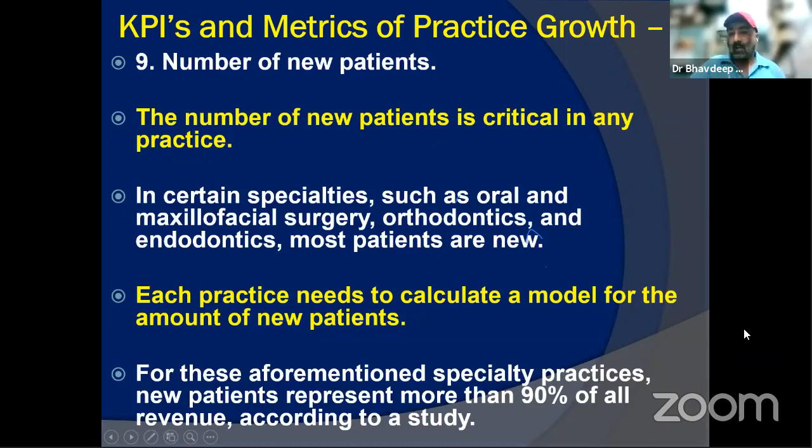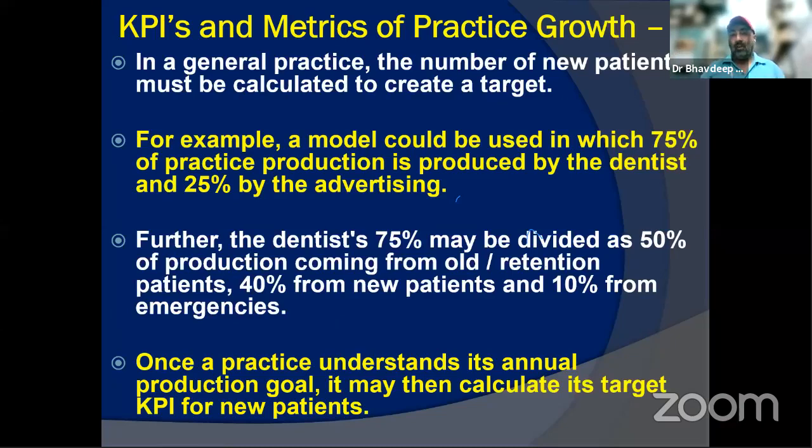Then the number of new patients, which is again a very critical parameter in any practice. There are some specialties like oral surgery, ortho, endo, where people get almost new patients every day. There are rarely old patients or repeat cases. Yes, there might be, but these specialties get new patients always. You need to calculate your model, whatever percentage you have in that. If new patients represent more than 90% of your revenue in these practices, they are doing good, because they hardly have old cases.